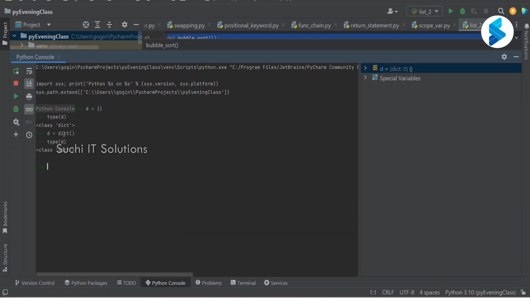And if I check what is the type of it, it is going to say the same. Either it is the empty curly brackets or just a dictionary instance, the type of both is the same.